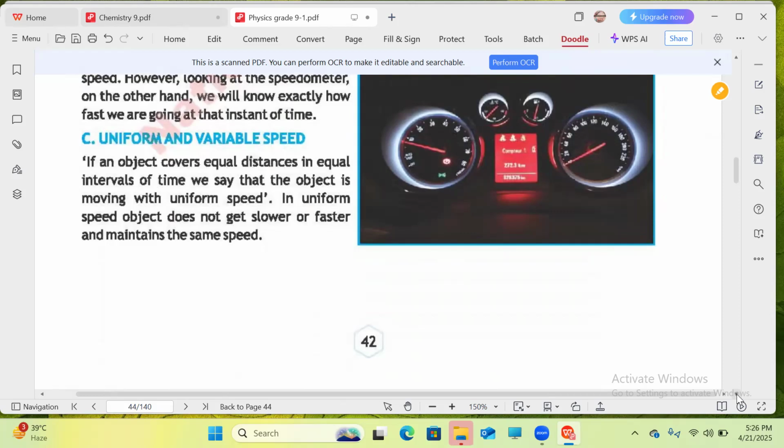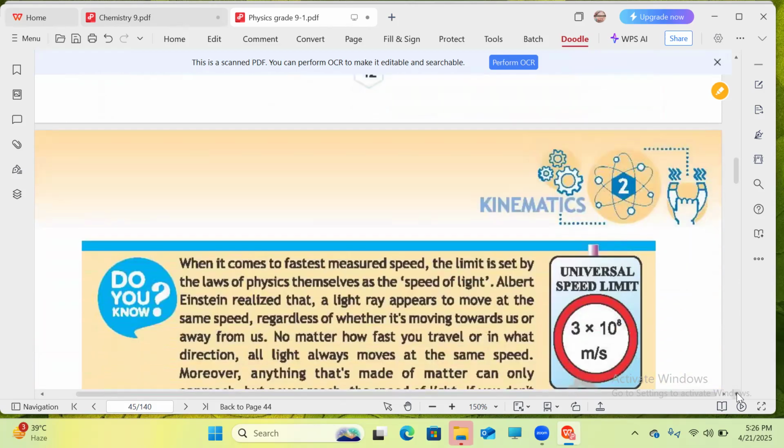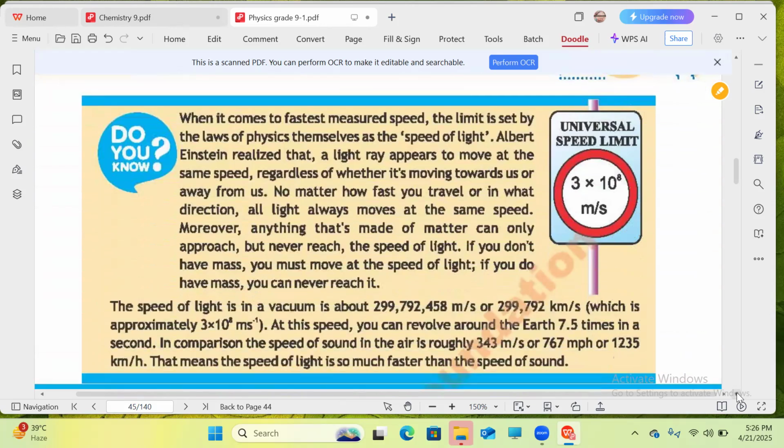Here is uniform and variable speed. If an object covers equal distances in equal intervals of time, we say that the object is moving with uniform speed. In uniform speed, the object does not get slower or faster and maintains the same speed. Something that is not very slow and not very fast, happening at an easy, uniform speed, is known as uniform.